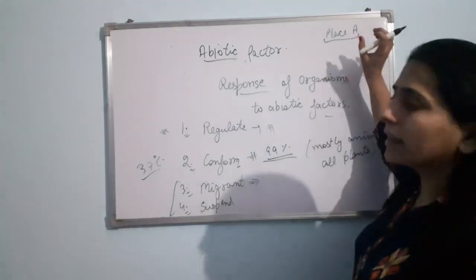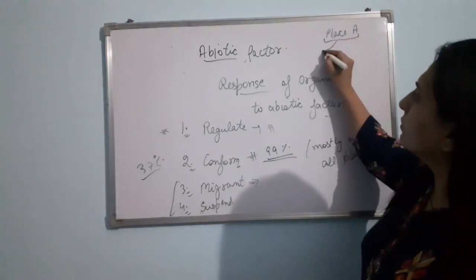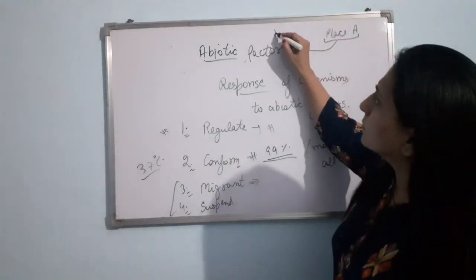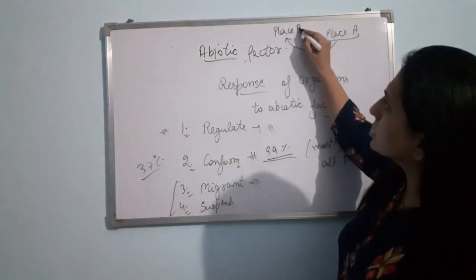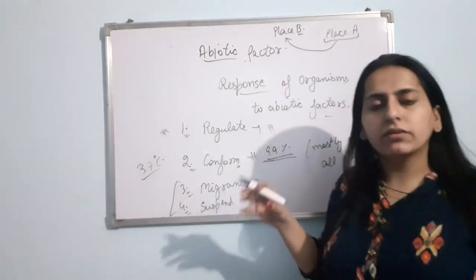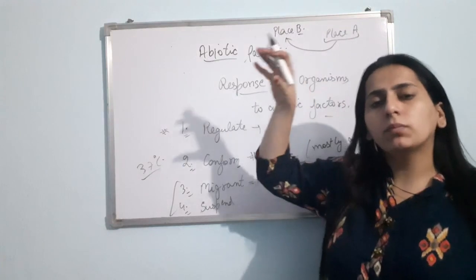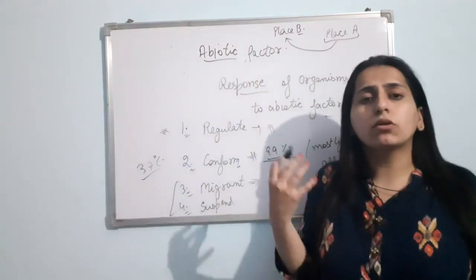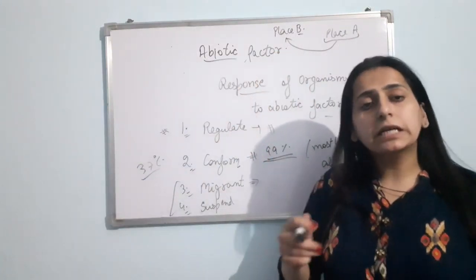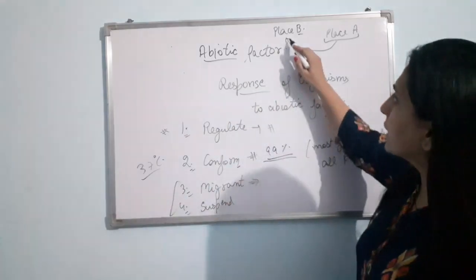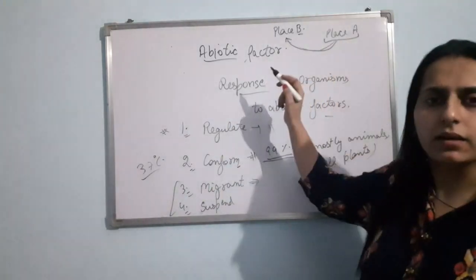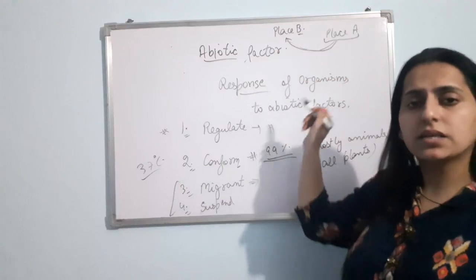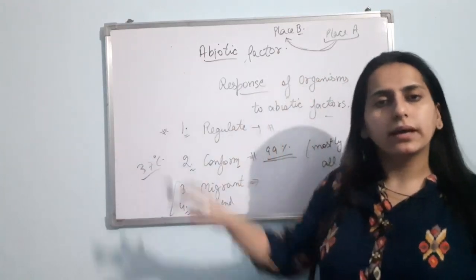So what will the migrant do? The migrant will migrate from place A to place B when the conditions are not favorable. And when the conditions are favorable, the organism will again come back to place A. Migration is the seasonal movement from one place to another.